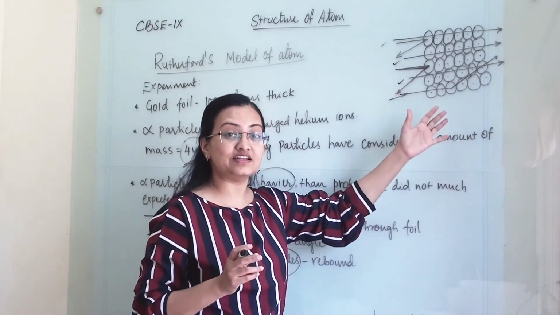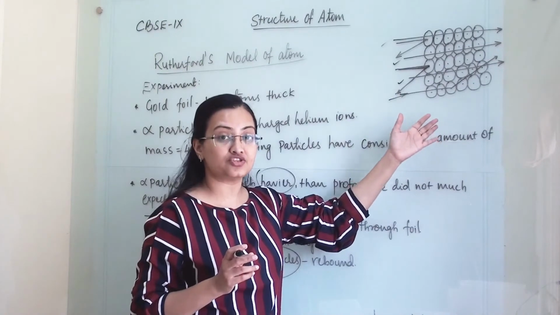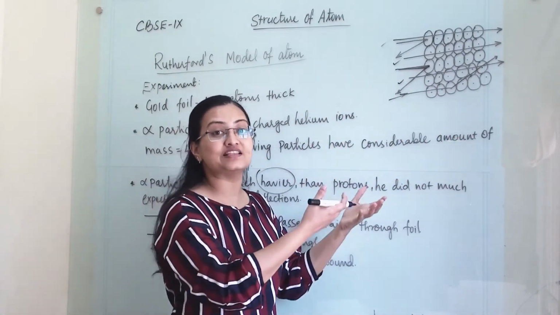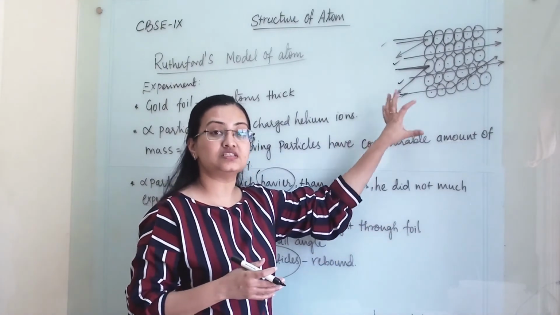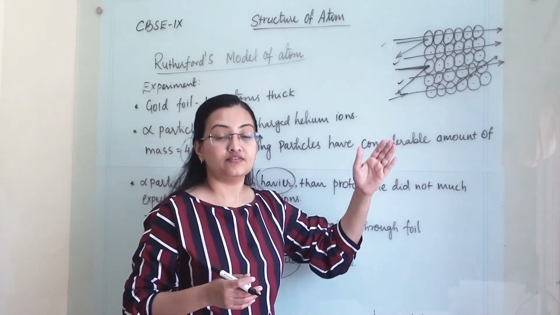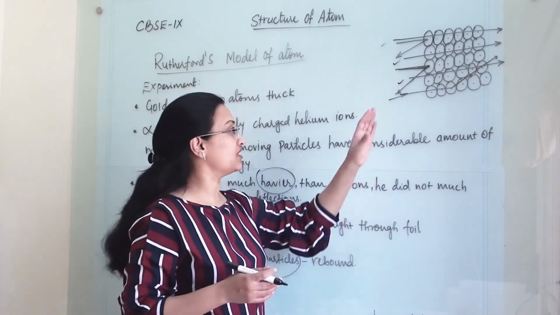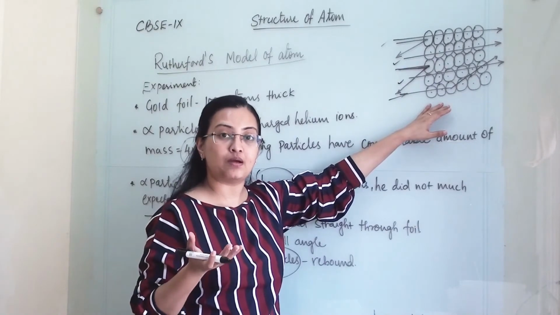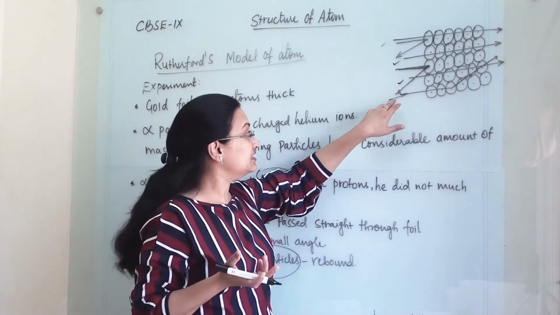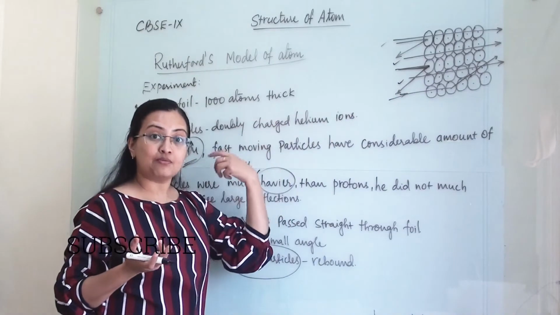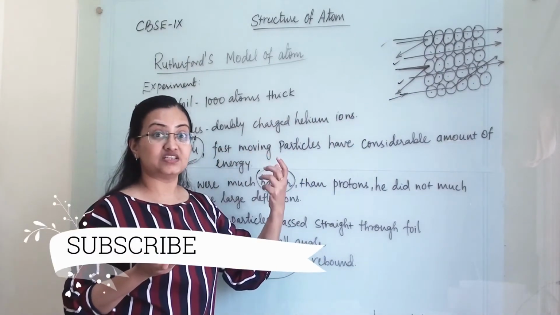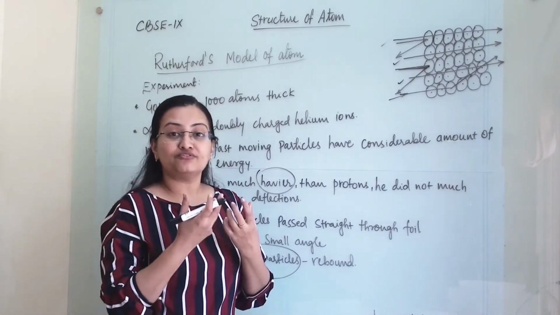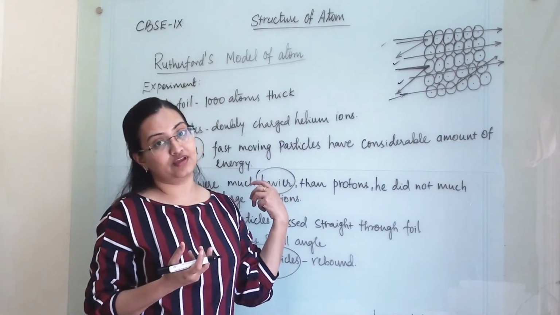He considered this situation equal to firing a bullet at a tissue paper, because he thought the particles did not have considerable mass, but the rays which came back and rebounded suggested that they have a solid mass inside them. Because of that only those rays came back.